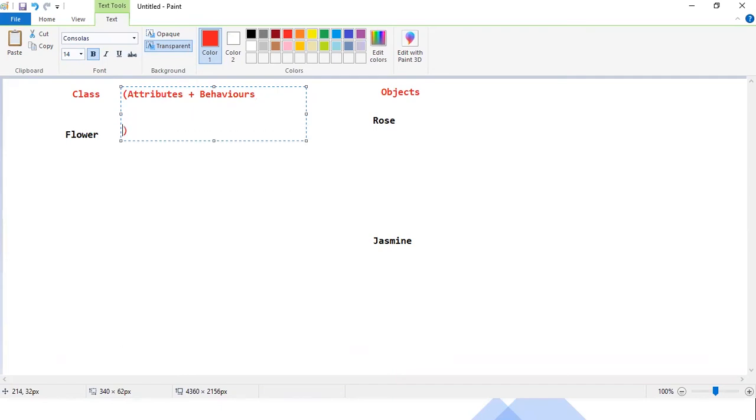Inside the class. How, guys? I'll explain it here. You can see attributes and behavior. If the flower is a class, guys, all flowers have a color.